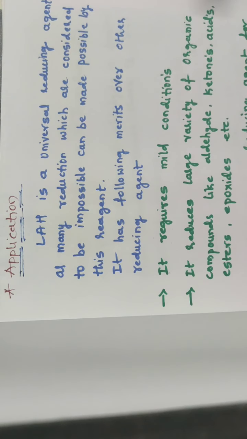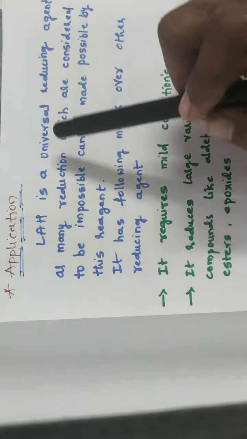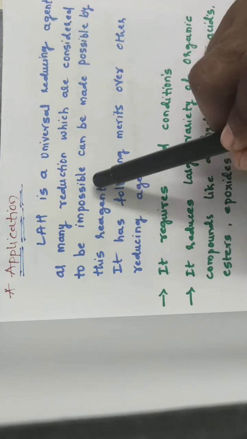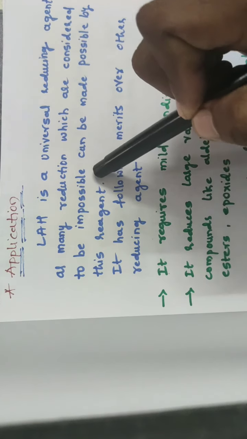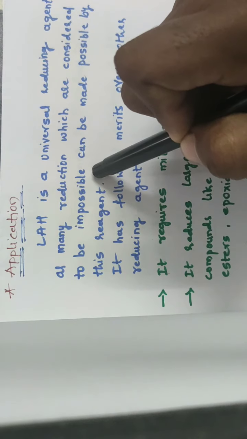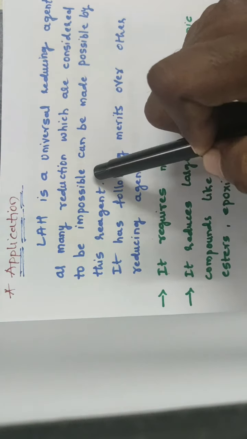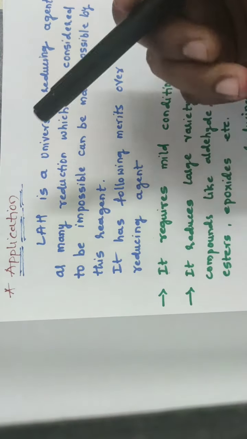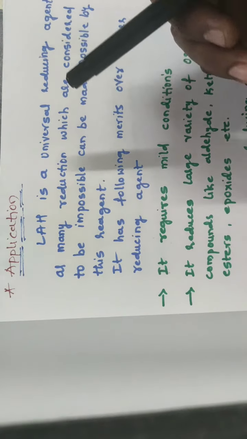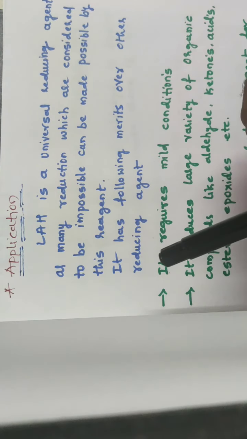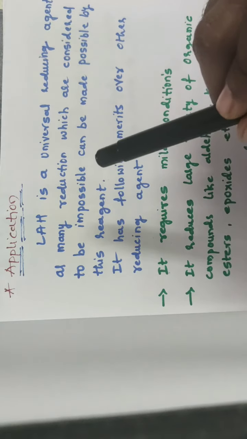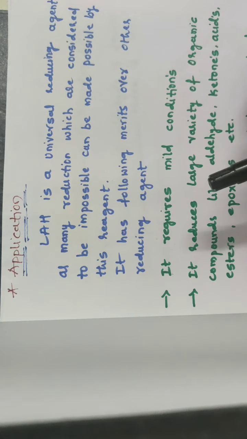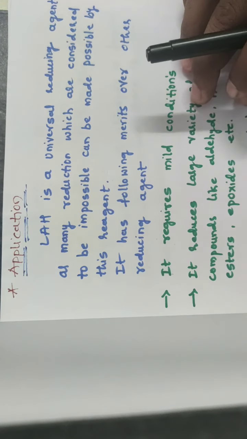Next is the application. See here, LAH is a universal reducing agent. Many reductions which are considered impossible can be made possible by this reagent. Its meaning is that compounds that are difficult to reduce, such as carbonyl compounds or any other compound difficult to reduce by other reagents, can be easily reduced using lithium aluminum hydride. So it has the following merits over other reducing agents. Just consider them.